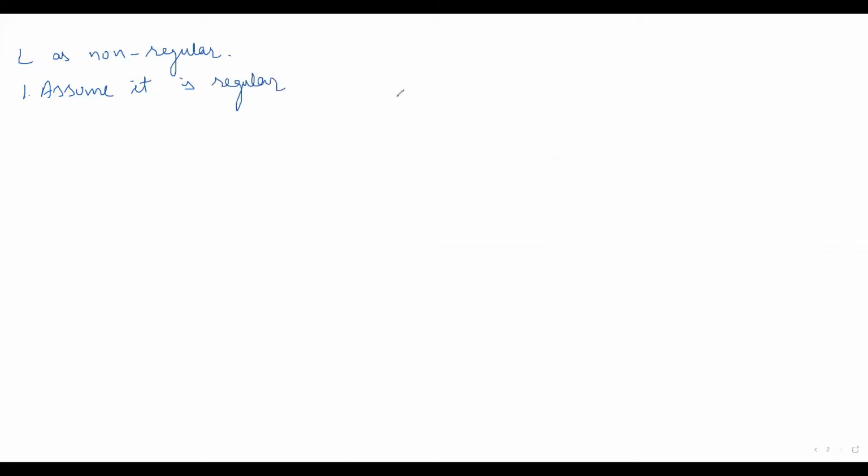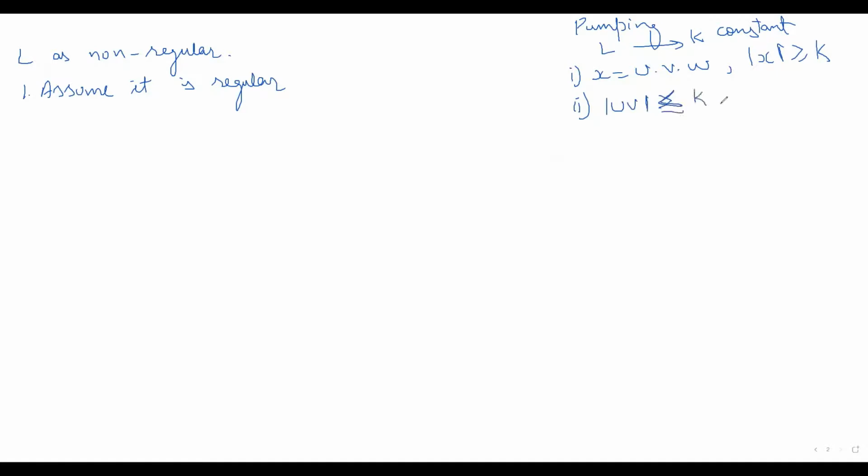So if it is regular, pumping lemma is saying it will satisfy three conditions. x is equal to uvw such that length of x is greater than or equal to k, where k is the pumping lemma constant. Second, length of uv is less than or equal to k, and length of v is greater than 0. And third, if this string belongs to the language, then uv^i w also belongs to L.